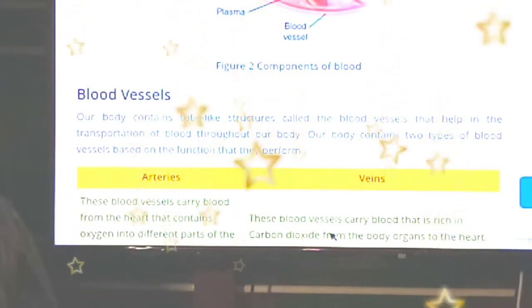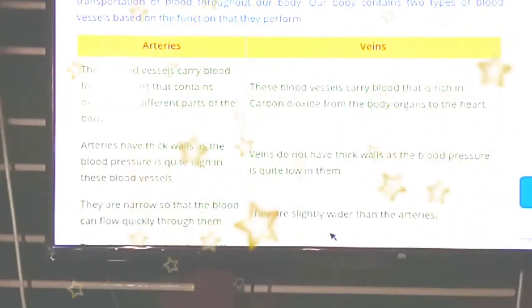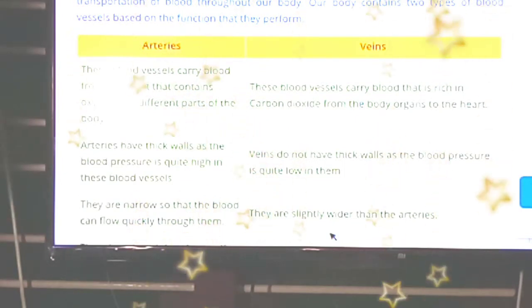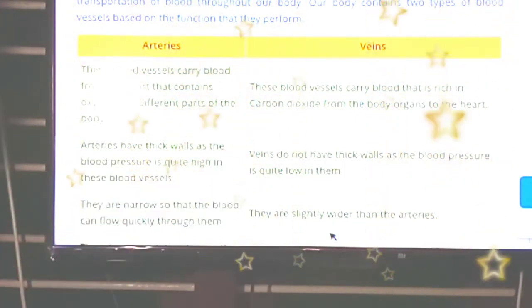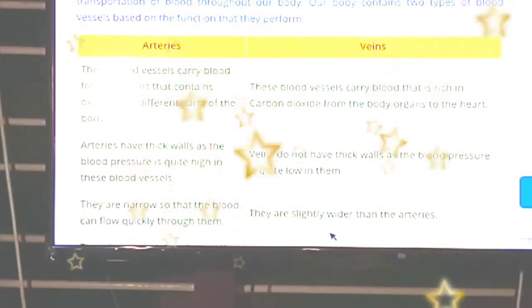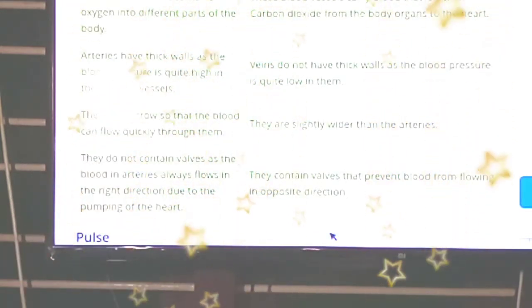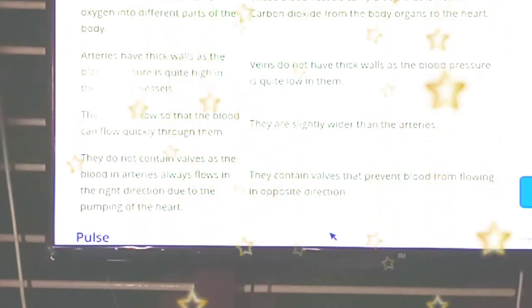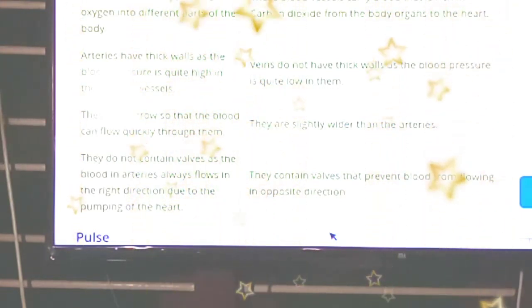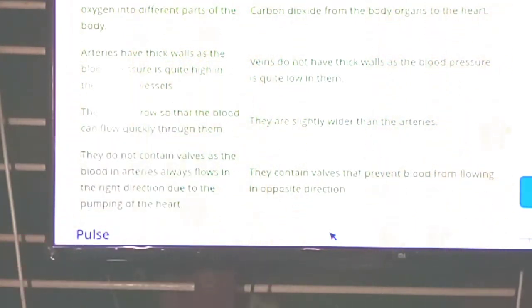The main blood vessels are arteries and veins. Arteries are the blood vessels which carry oxygen rich blood, and veins usually carry carbon dioxide rich blood from the different parts of the body to the heart. Usually the arteries have thick walls as the blood pressure is quite high in them. Veins do not have thick walls as the blood pressure is quite low in them. Arteries are narrow so that the blood can flow quickly through them. Veins are slightly wider.